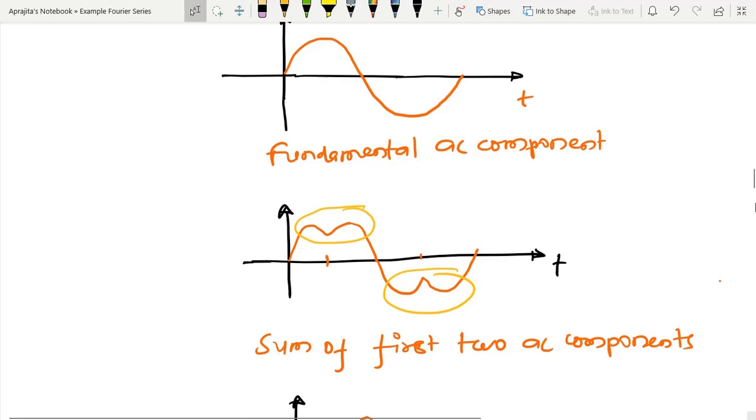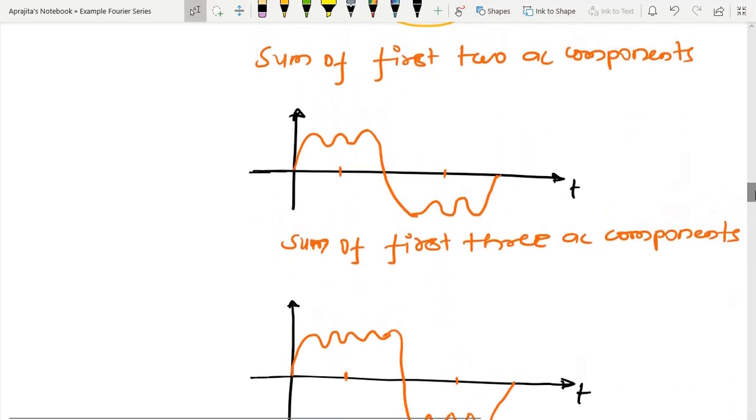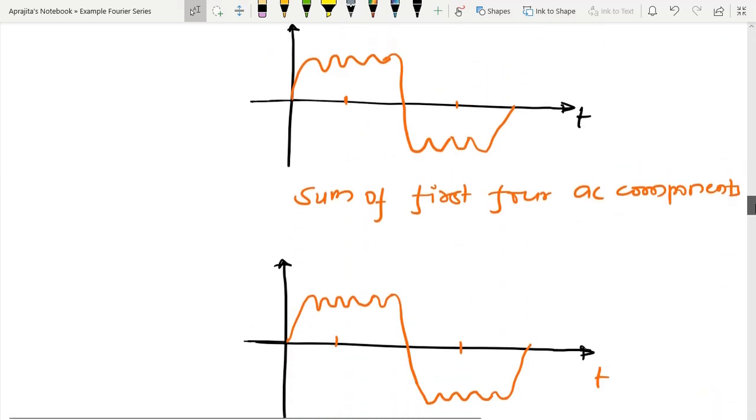After that, if you add the third one, then it is possible, and during the preparation you have already drawn a lot of graphs of how to plot when two functions meet together. So slowly, if you see this progress, then you can see that this kind of nature comes into the picture.